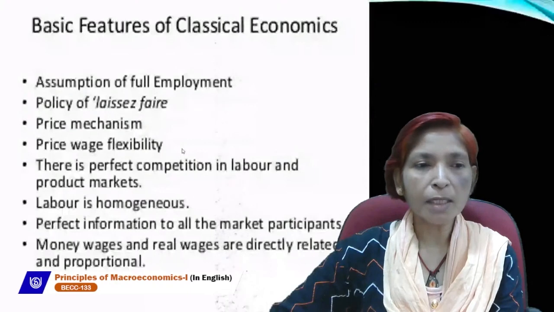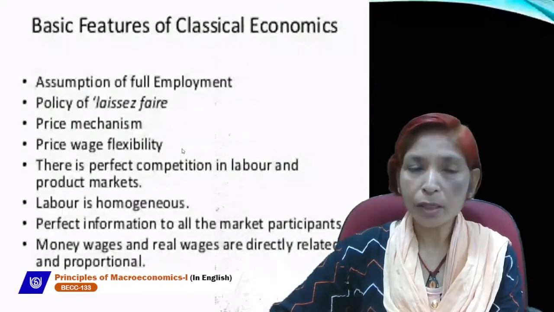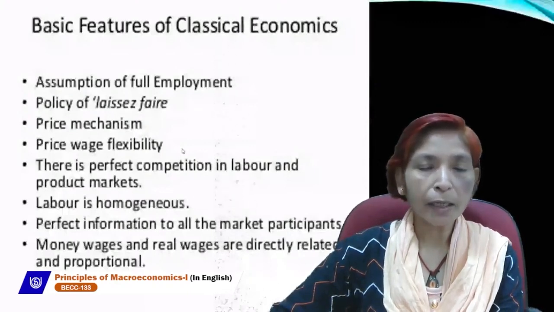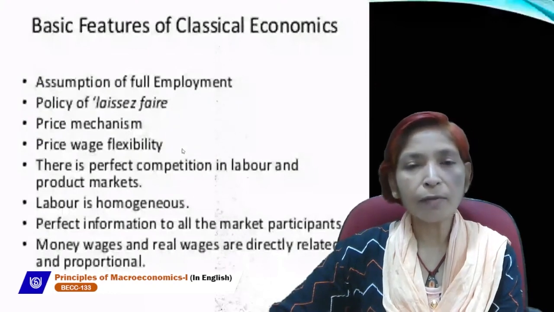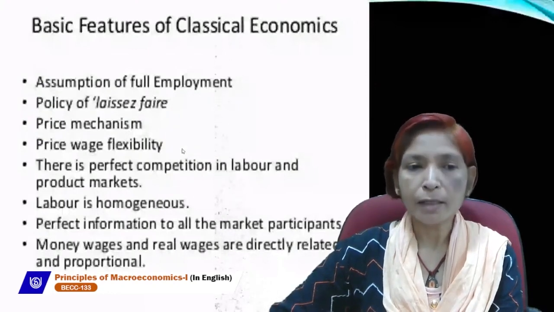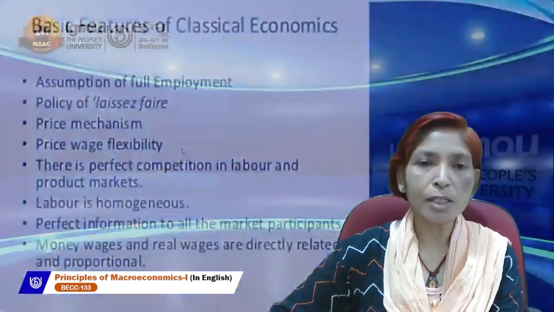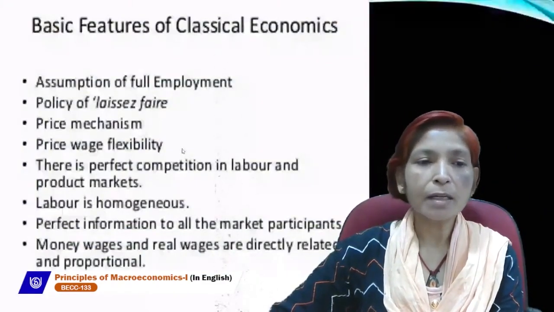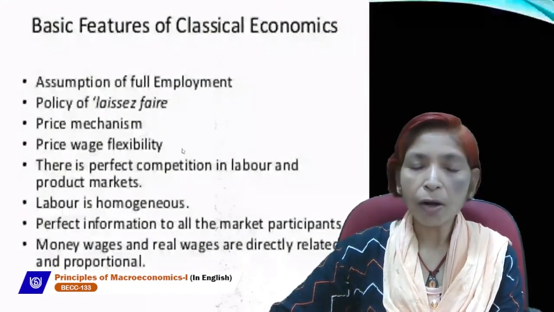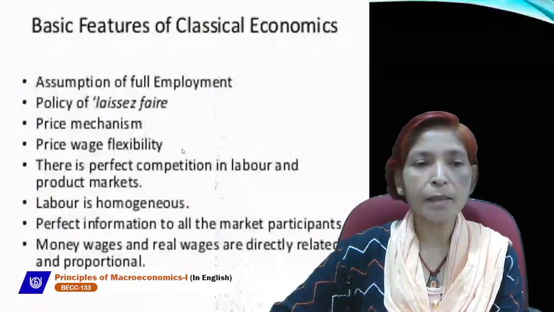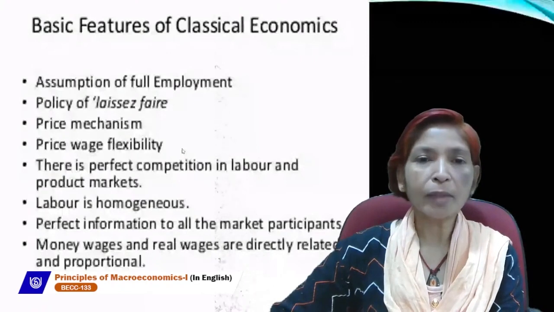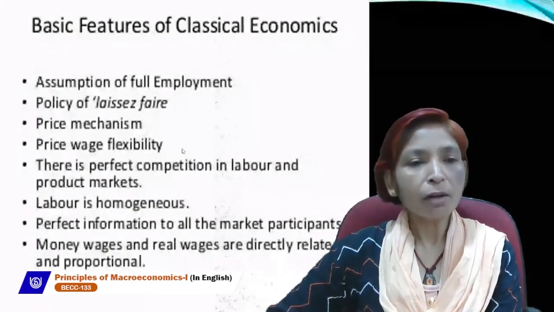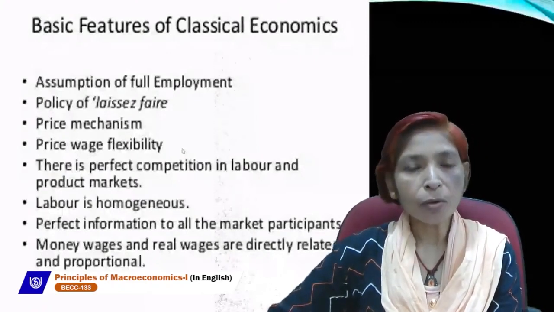So the full employment concept is unrealistic, but classical economists assumed that full employment exists in every economy, and it can be very easily achieved by making equilibrium between AD and AS. If aggregate demand equals aggregate supply, or aggregate demand intersects the aggregate supply curve, full employment can be achieved. And they assume, according to Say's law of market, that supply creates its own demand.